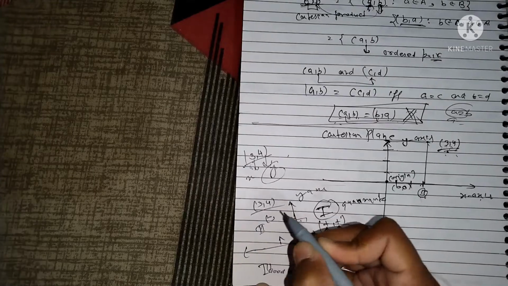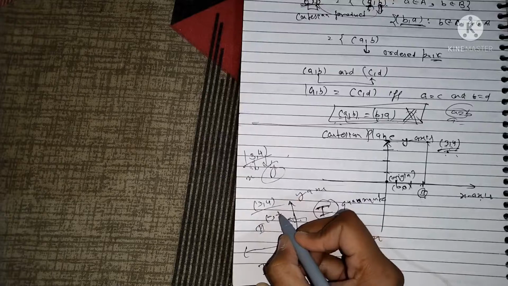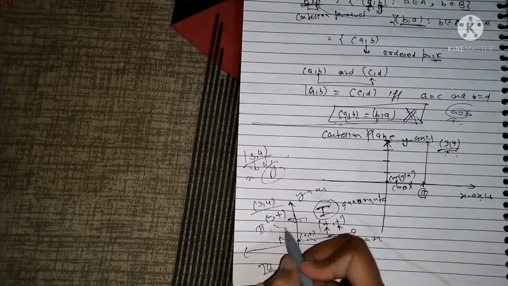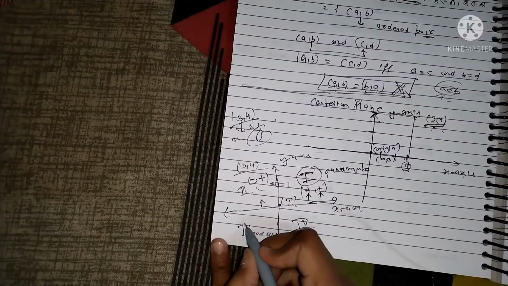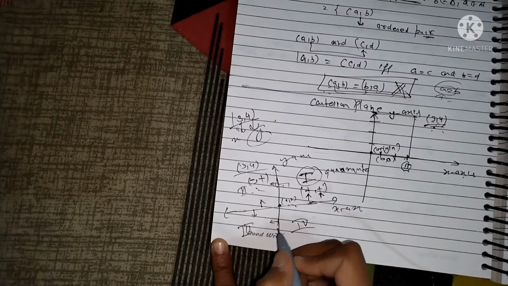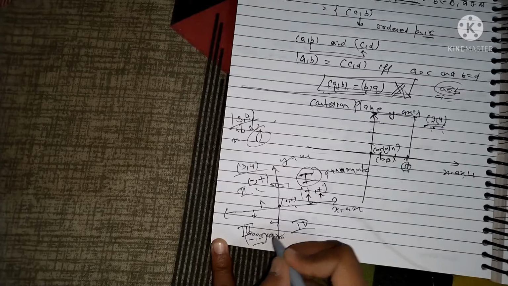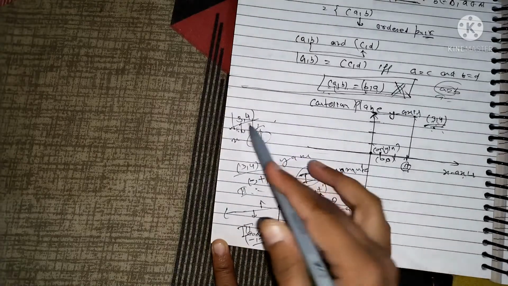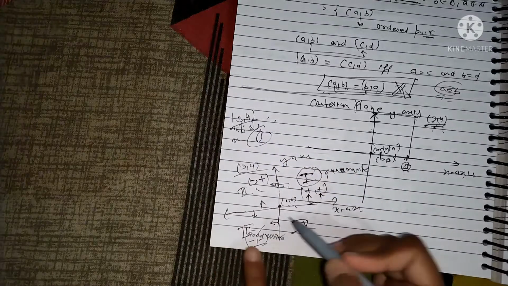If the first element is negative and the second element of the ordered pair is positive, then it belongs to the second quadrant. And in the third quadrant, x and y both are negative. If both points in the ordered pair have a negative sign, then that ordered pair is in the third quadrant.